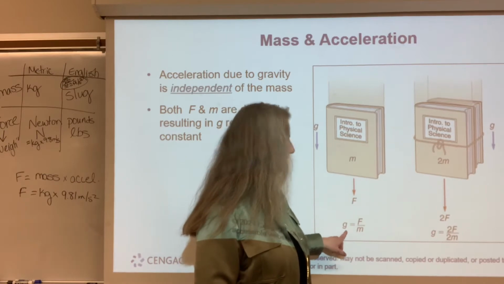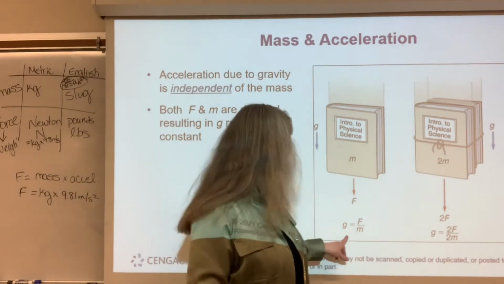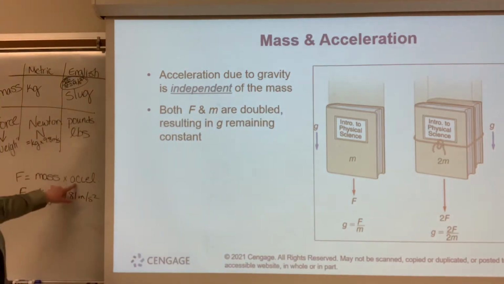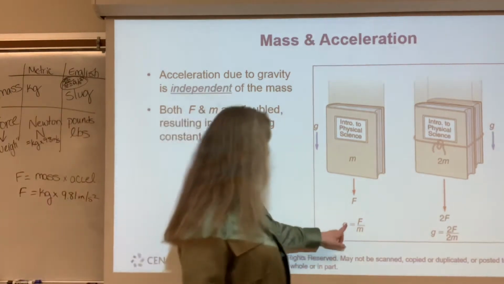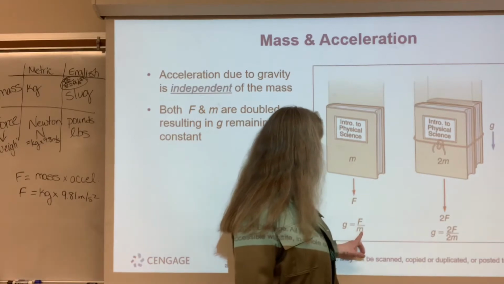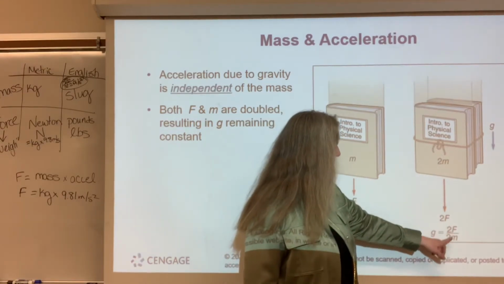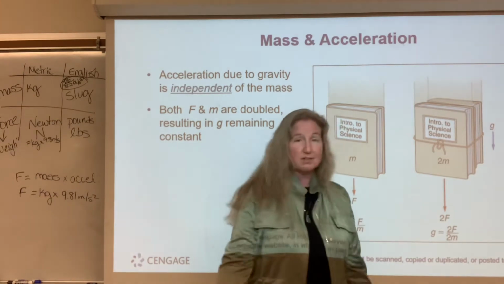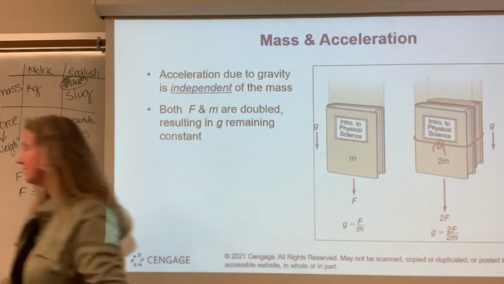Well, the acceleration due to gravity is force over mass, right? We did force equals mass times acceleration. So gravity is force over mass. Well, I have 2 times the force and 2 times the mass, so those 2's cancel each other out. Gravity is always gravity. Wow, that's cool.